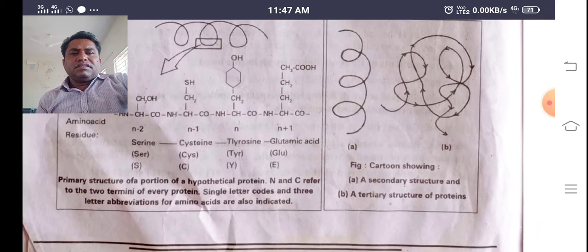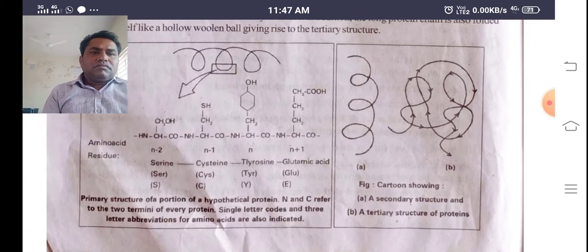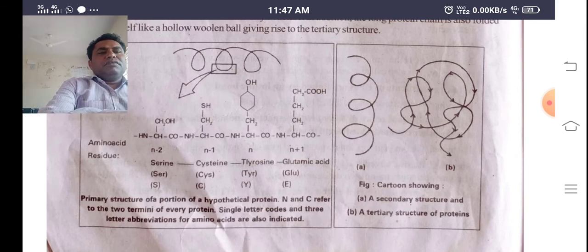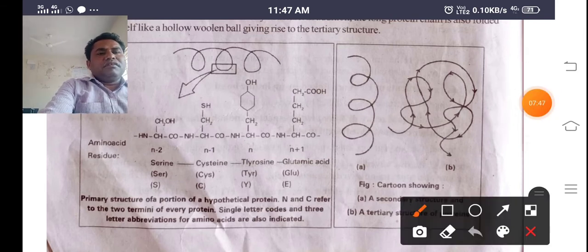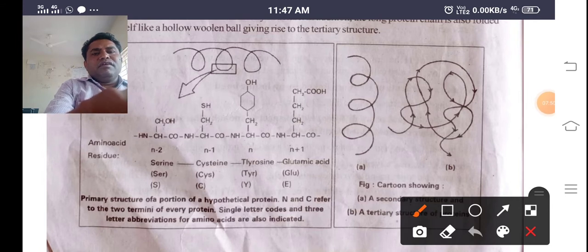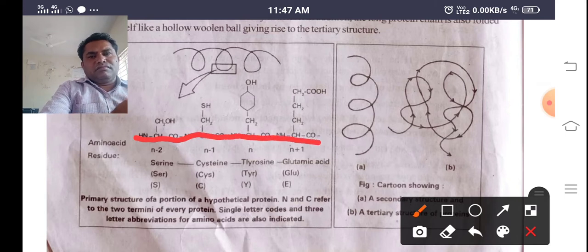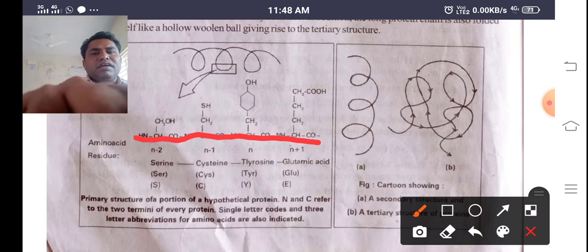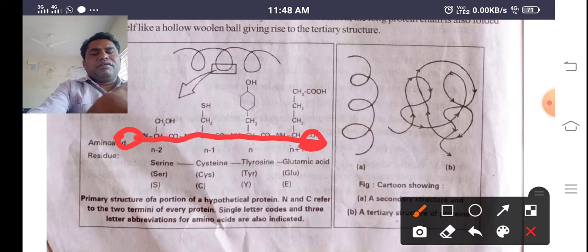So you can see this, a secondary structure and a tertiary structure. Here you can see this picture easily. This is the primary structure, where the protein has amino acids in a chain. The starting one is called the N terminal part. This is called the C terminal part.